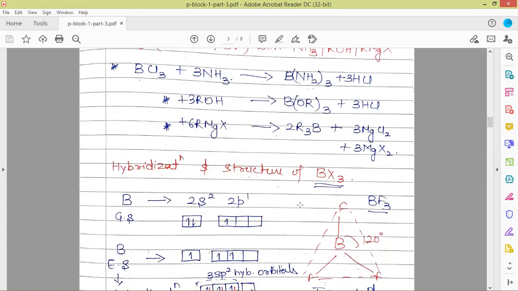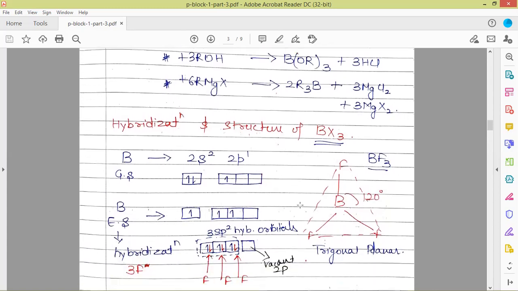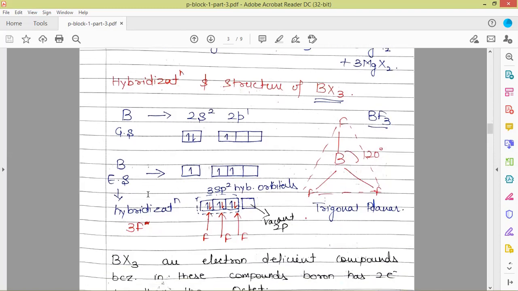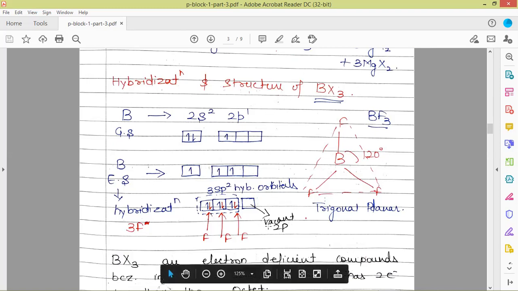Further, we have hybridization and structure of BX3. Boron has the electronic configuration 2s2 2p1 in the ground state, and in the excited state it will be 2s1 2p2. There are four orbitals, 1s and 2p, and one p is vacant. The 1s and 2p orbitals will undergo hybridization to give sp2 hybridized orbitals and one 2p orbital which will be left vacant.